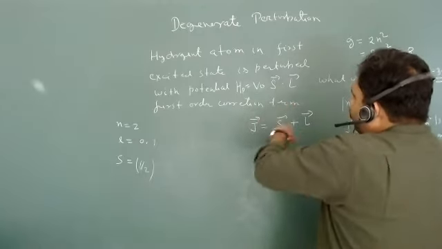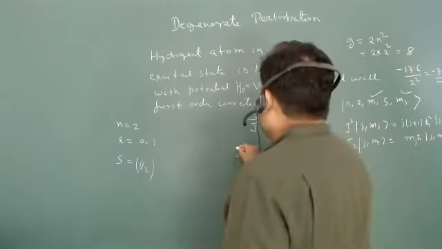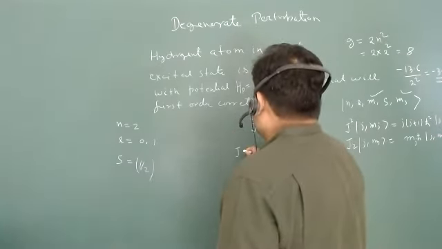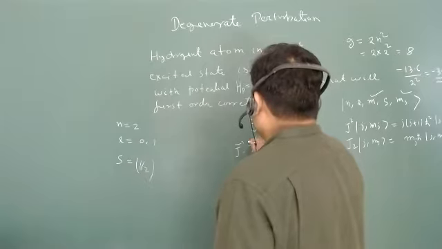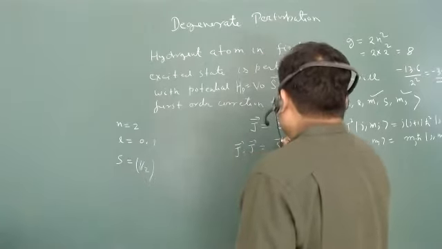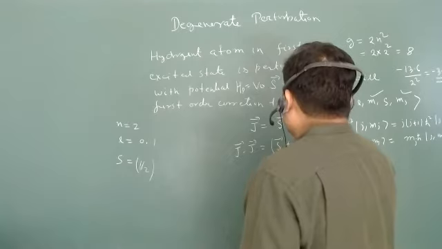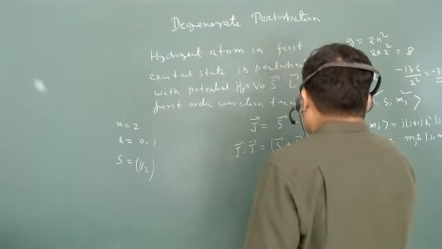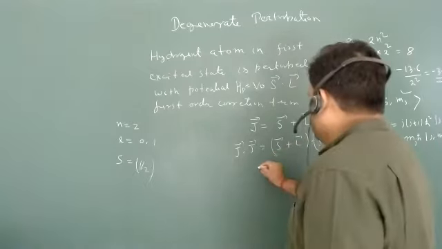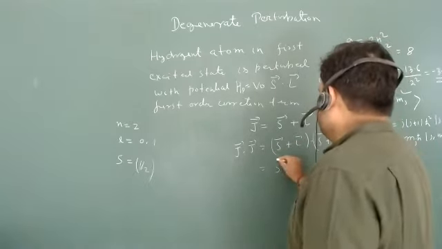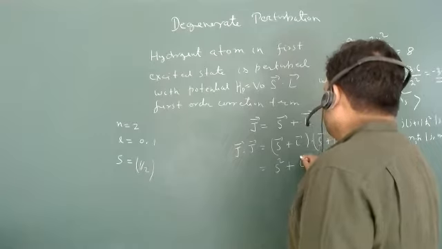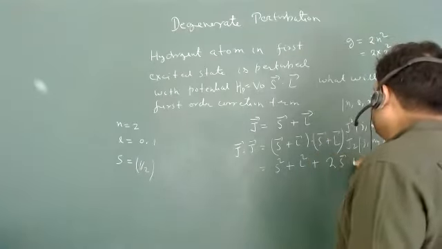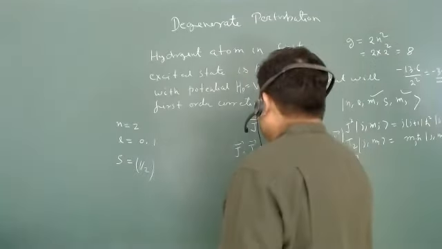So if I calculate S dot L, what can I write? I can write J dot J as S plus L dot S plus L. This value is basically S square plus L square plus 2 times S dot L, and this will be your J square.